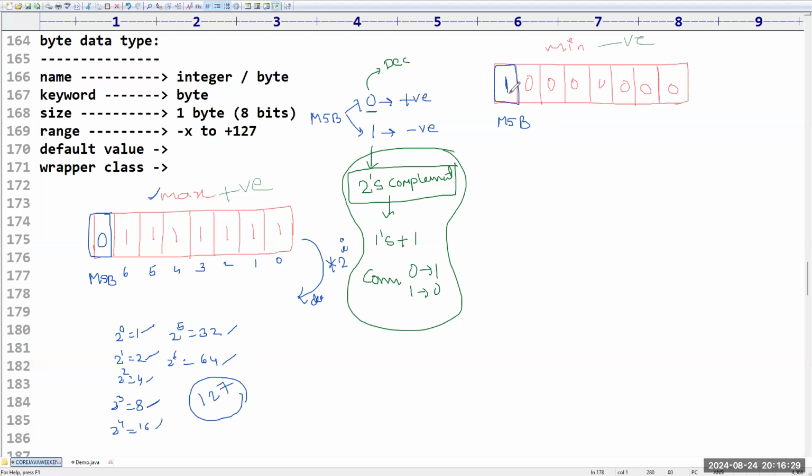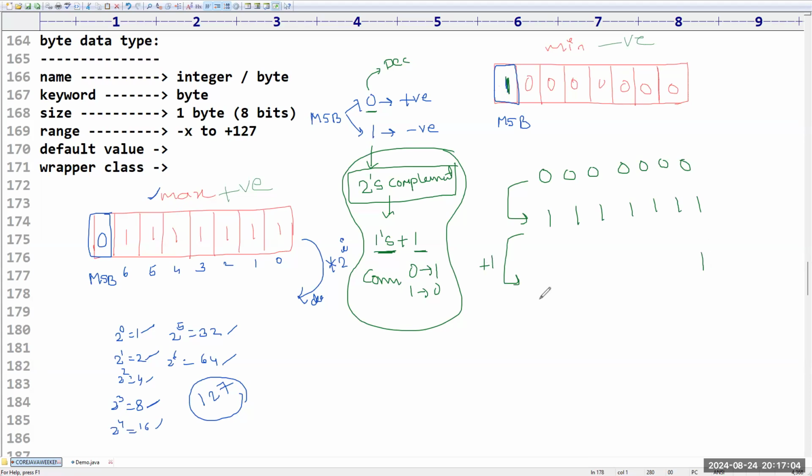Okay, leave it. Sir, here the MSB bit is 1, right? That means you should not convert directly. You have to take the 2's complement of all the remaining bits except this bit: 0, 0, 0, 0, 0, 0, 0. For this, what is the first step? Take the 2's complement. What is the formula for 2's complement? 1's complement plus 1. What is its 1's complement? Converting 0 to 1, 1 to 0. Am I right, sir? Please confirm.